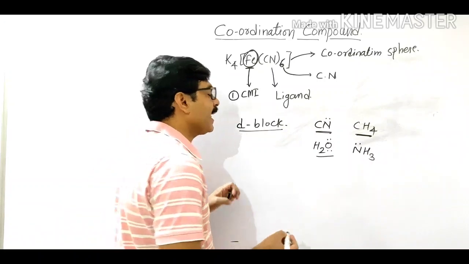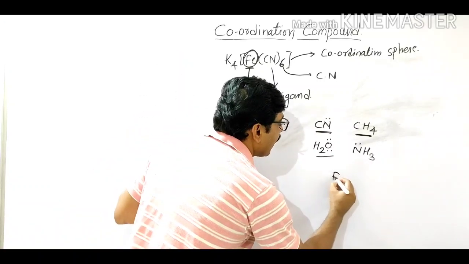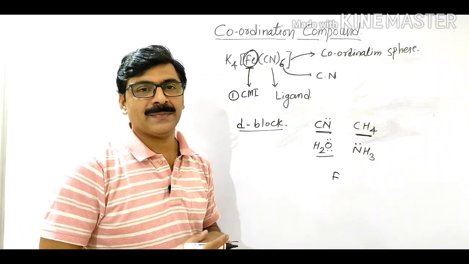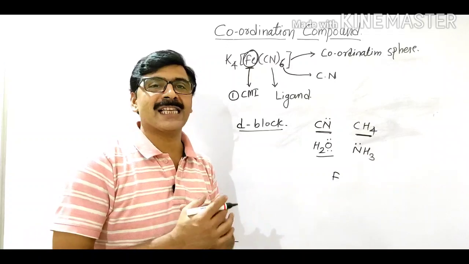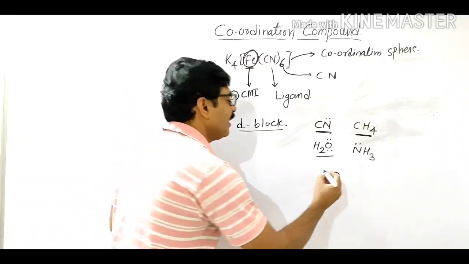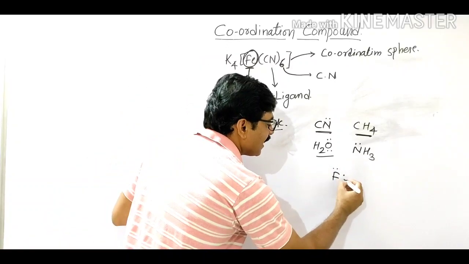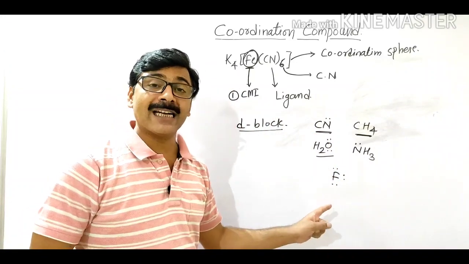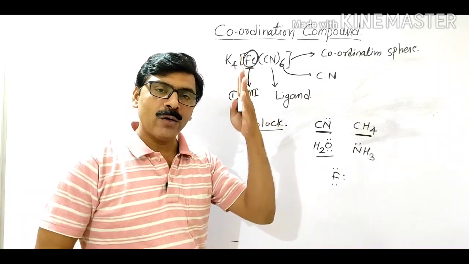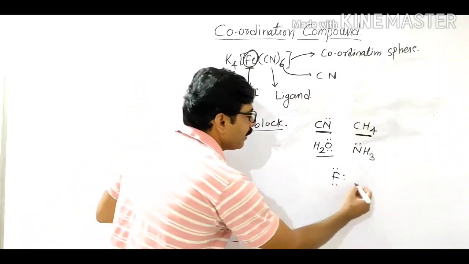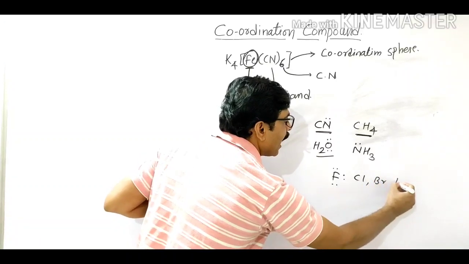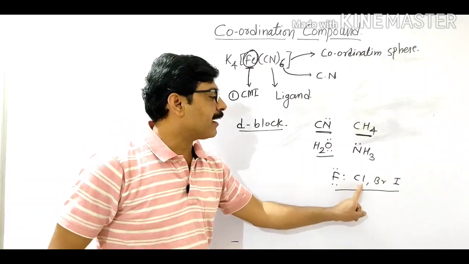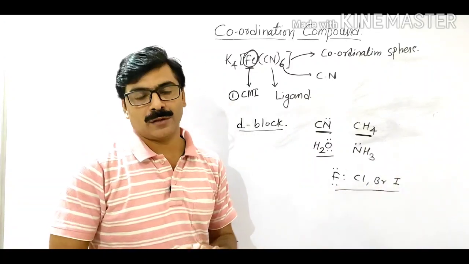Another example I can take is fluorine. Fluorine also acts as a ligand because fluorine contains three lone pairs of electrons. Means halogen family elements, that is fluorine, chlorine, bromine, iodine, all these act as ligands because they contain lone pairs of electrons.